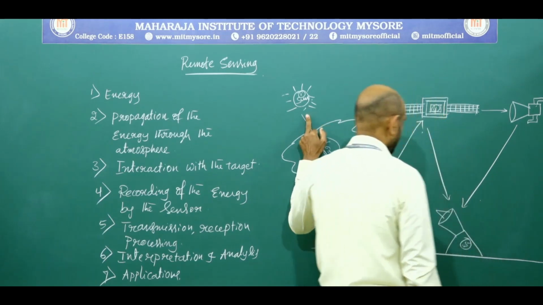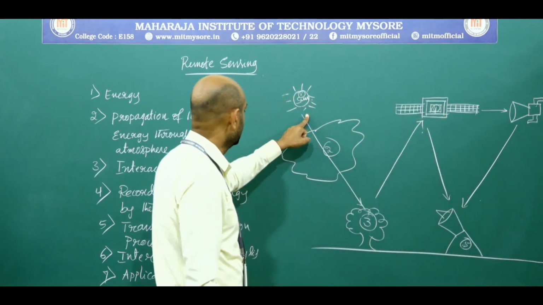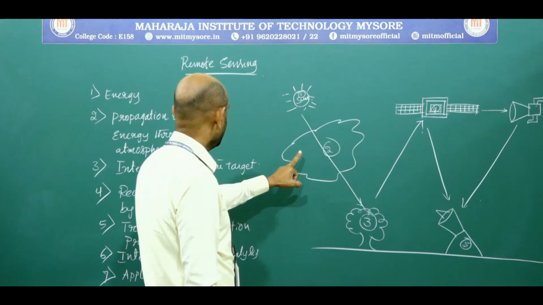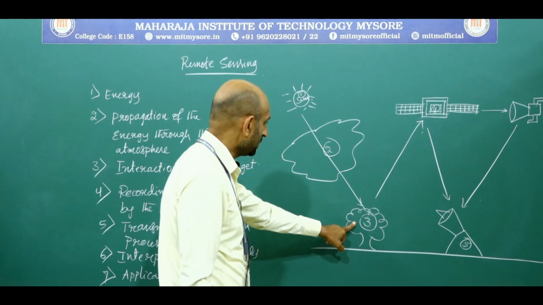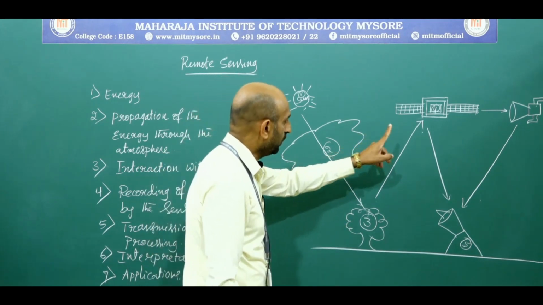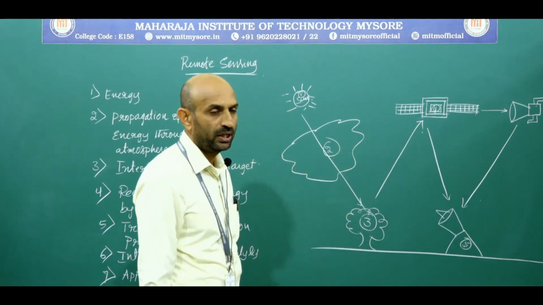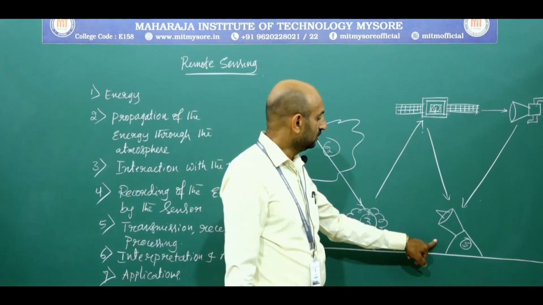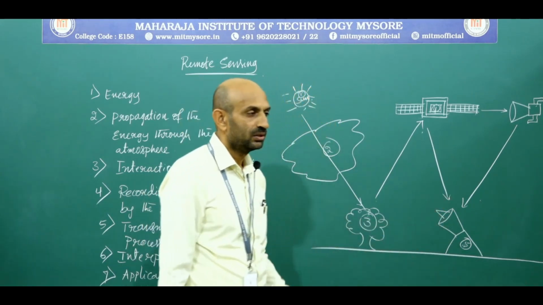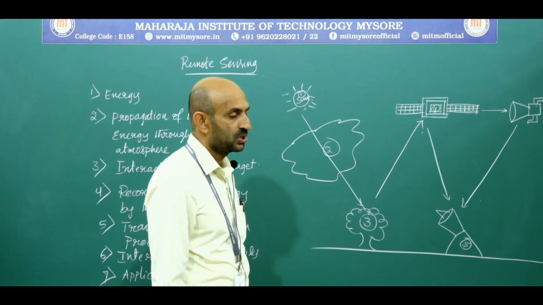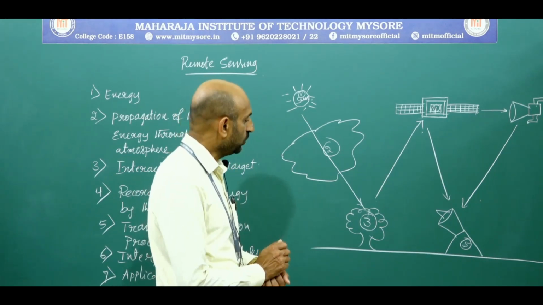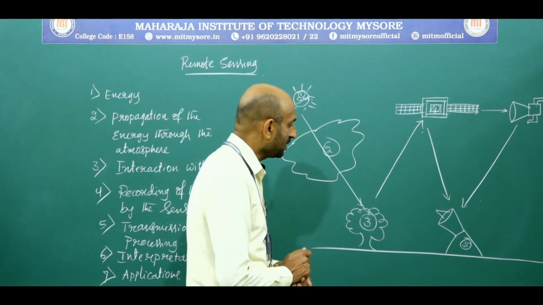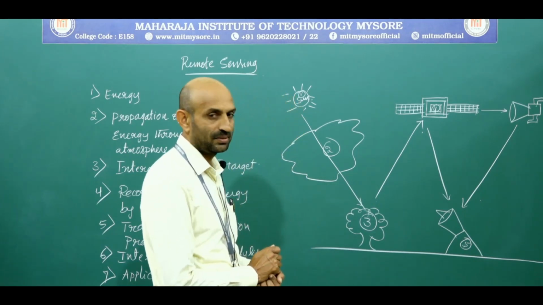The first one is the sun energy, the second one is the atmosphere, the third one is the target, the fourth one is recording of energy by the sensor, the fifth one is the transmission, reception and processing unit, the sixth one is interpretation and analysis.